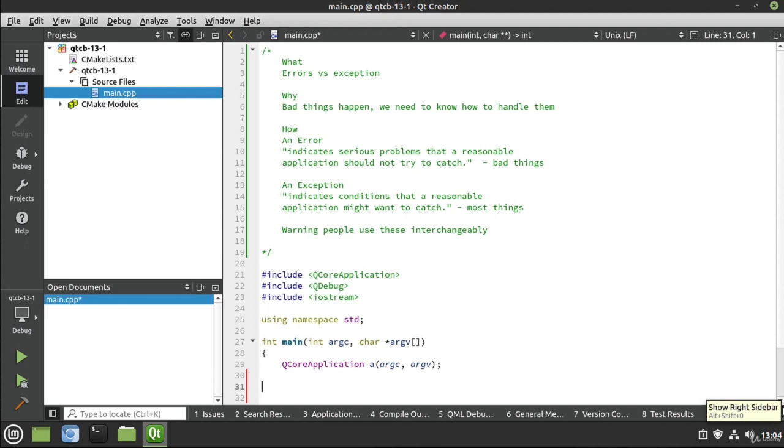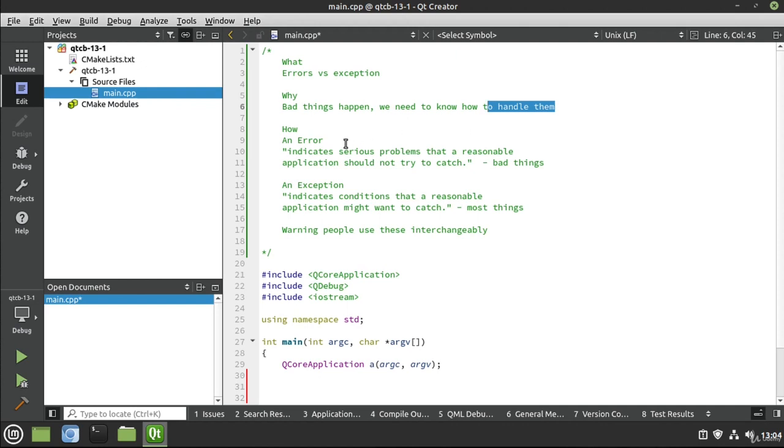This section is all about errors versus exceptions. Now, why? Because bad things happen and we need to know how to handle them. That's really the key to this section: we are handling bad things. By now you've seen me make mistakes, spelling errors, all sorts of syntax errors. Maybe I forgot something and went to compile. Something bad happened and we need to know how to handle that.